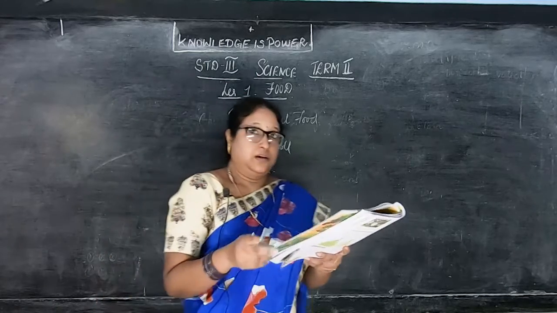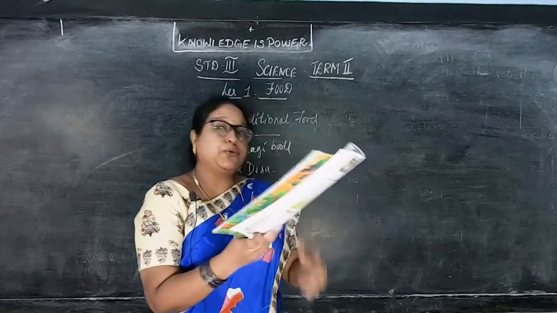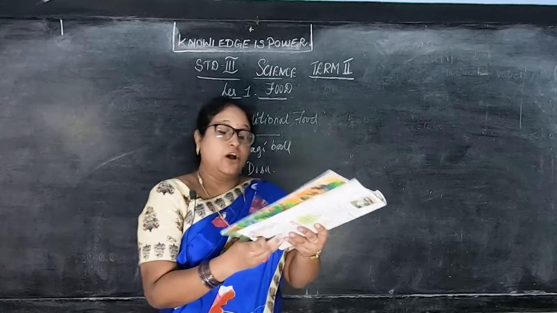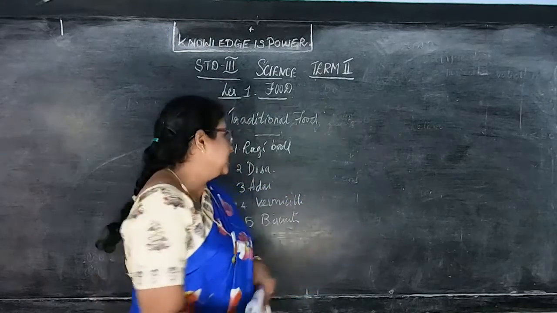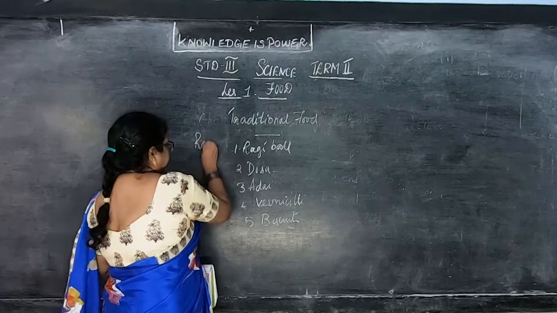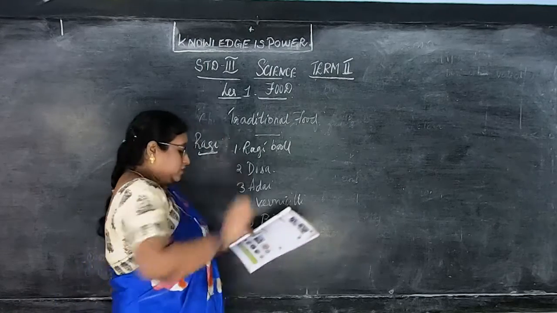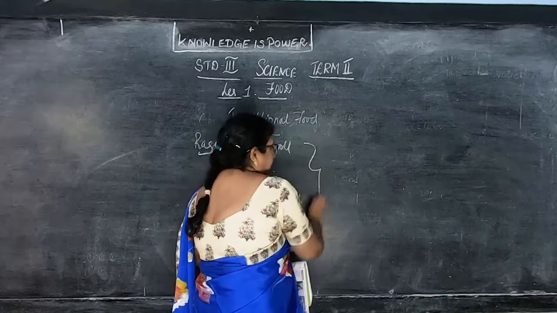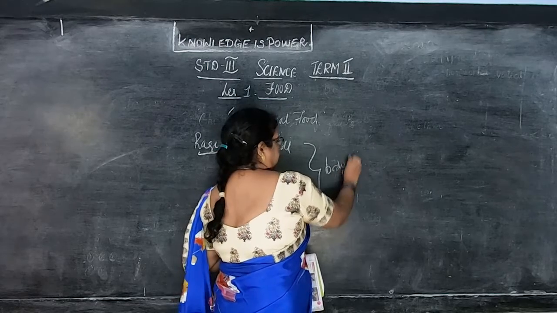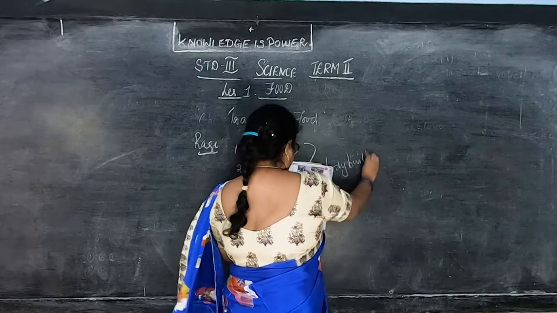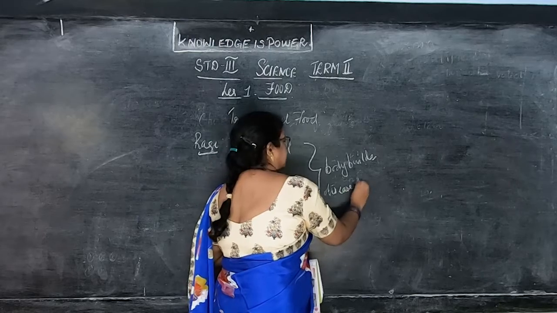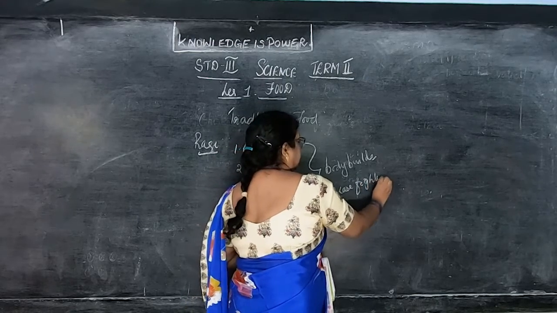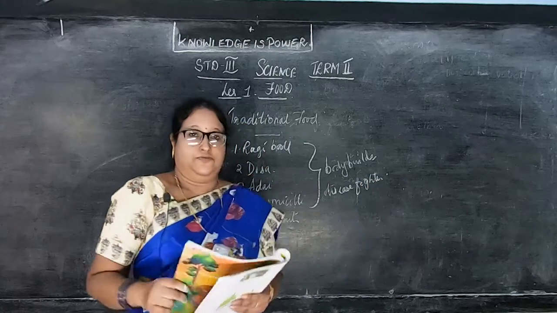Then next, do you eat ragi? The question is given: of all the cereals we eat, ragi is the best body builder and disease fighter. So we make all this from ragi. If we eat all this, what happens? It's the best body builder. Okay children, it's the best body builder and disease fighter also. So you will not get disease if you have all this in your food.